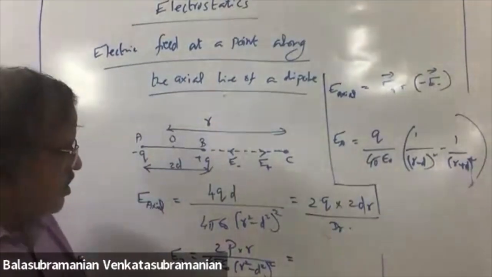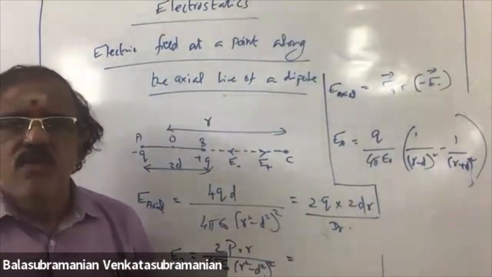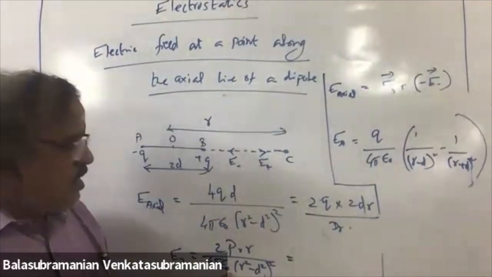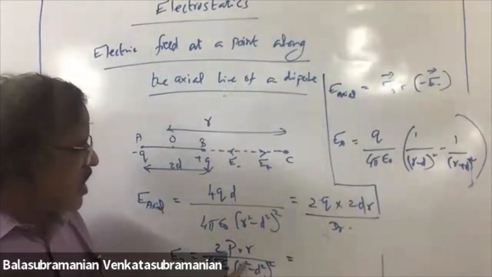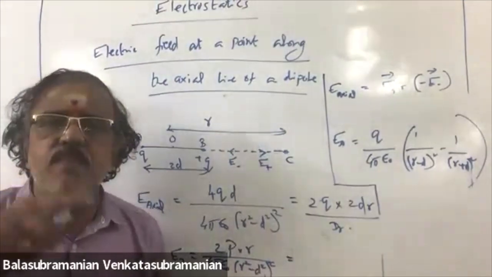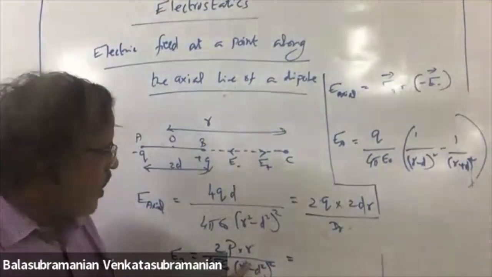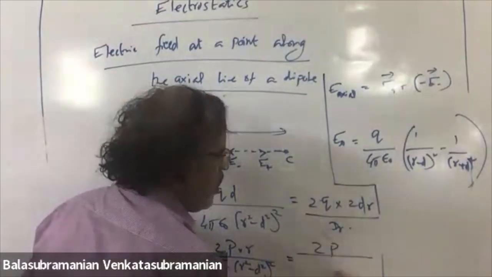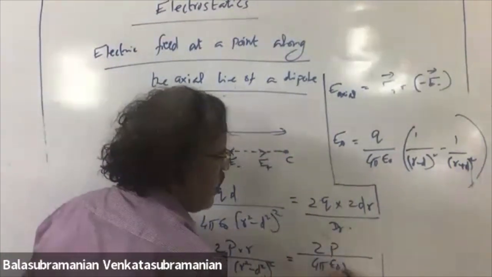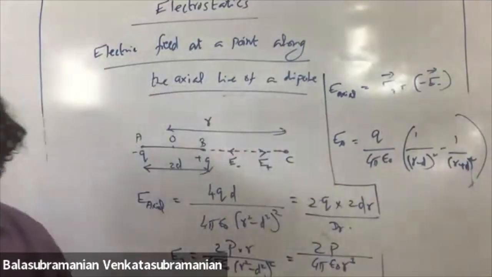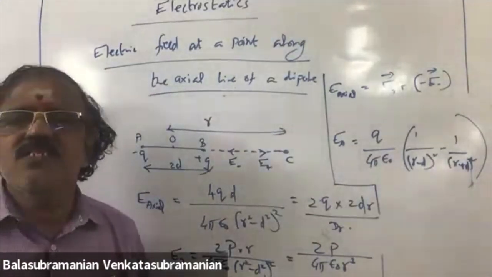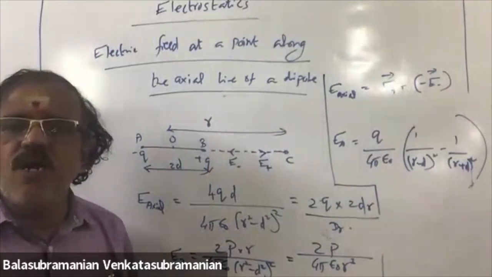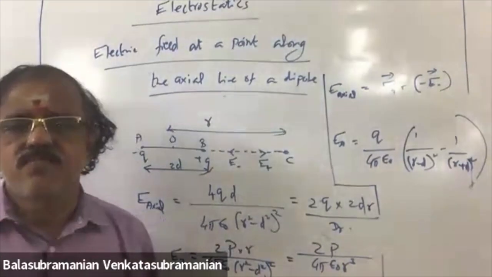Neglect d square. So with d square neglected, r square the whole square will become r power 4. One r gets cancelled. You will get 2p by 4 pi epsilon naught r cube. This is the electric field due to a dipole along the axial line.